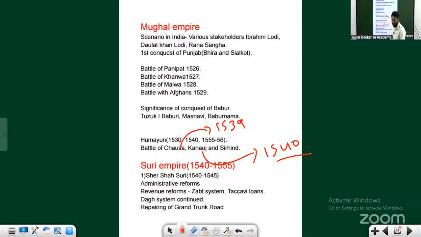In 1539 he got defeated, and in 1540 Sher Shah consolidated himself again. Mind you, Humayun was the son of Babur. So Mughal rule in India is not continuous. There was a break, a blip of 15 years. That 15 years was ruled by a dynasty called the Suri dynasty.